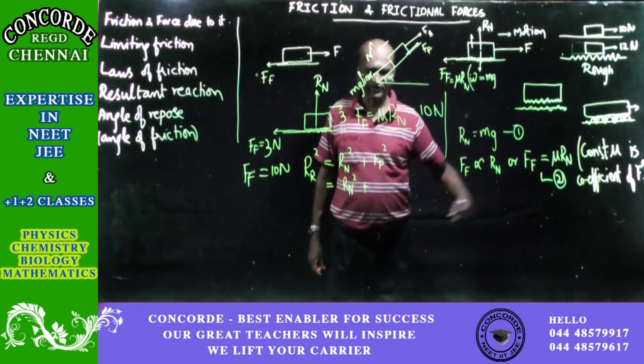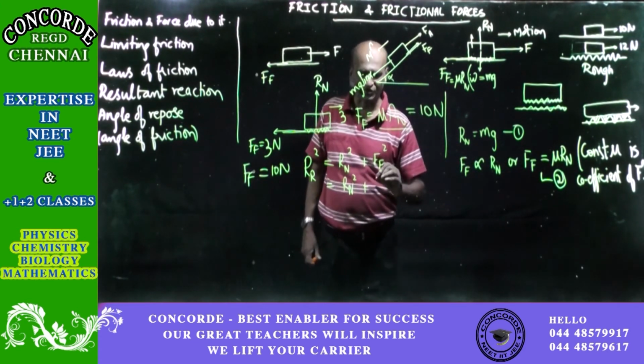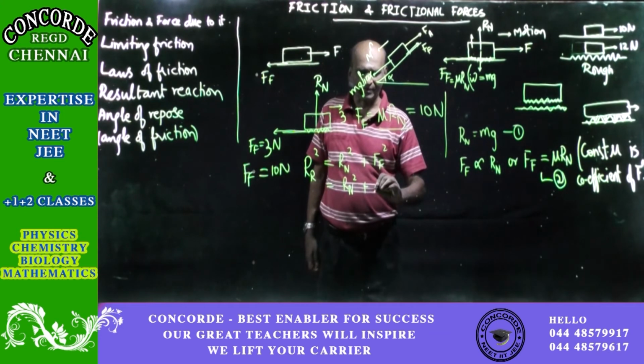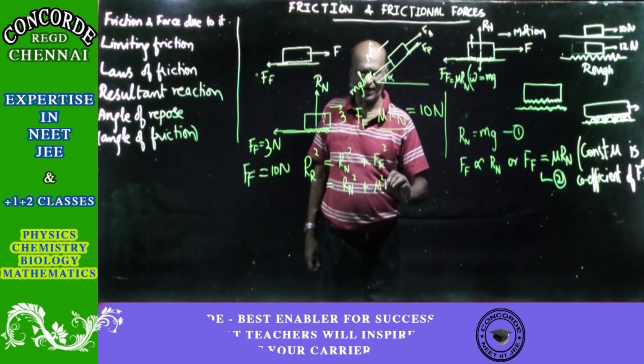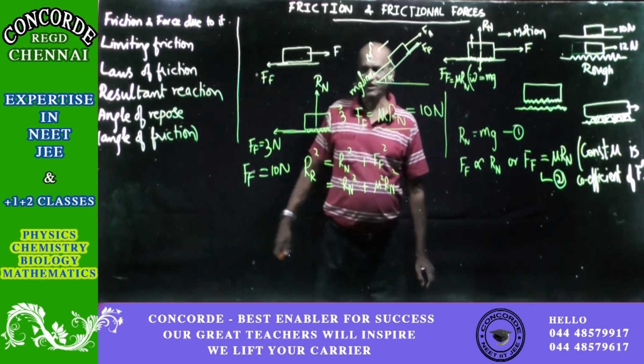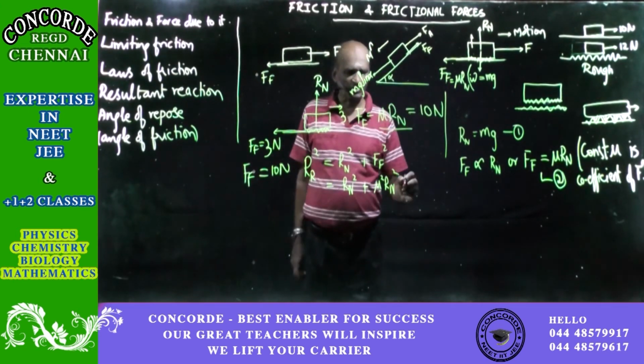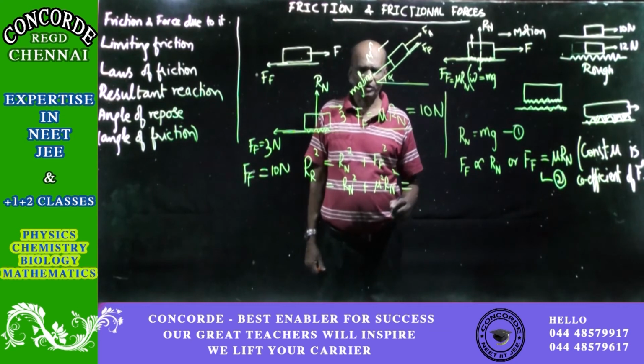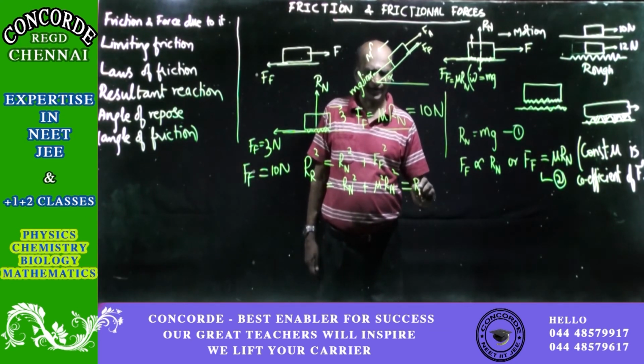Just now we have seen it is equal to mu Rn, so frictional force square will be mu square into Rn square. So Rn square is common for both the terms, so taking it out, we get within the brackets 1 plus mu square.